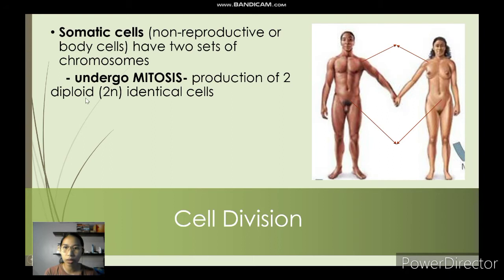So when we say diploid, the count is 2N, where N is equal to the number of chromosomes in a certain organism. So each species of organism has a different N count, a different number of chromosomes. But for humans, our N count is 23.